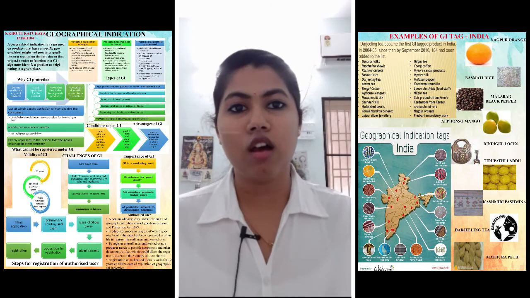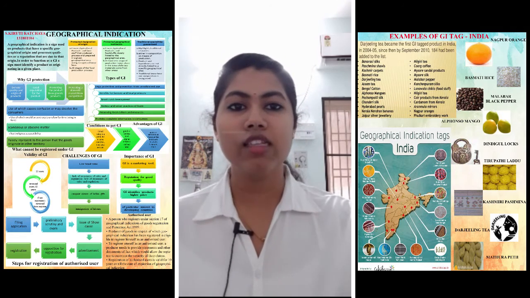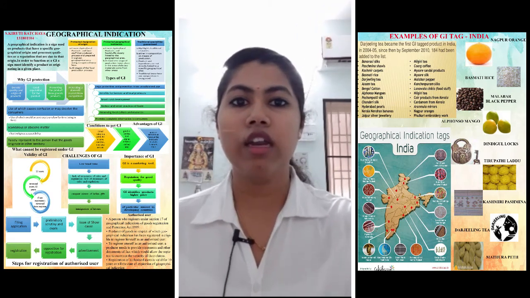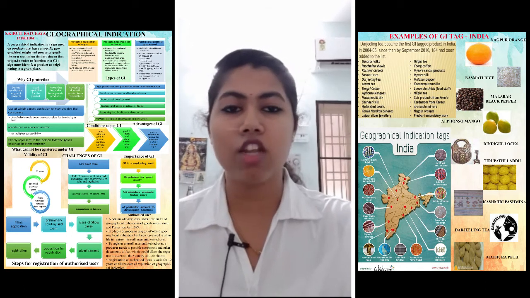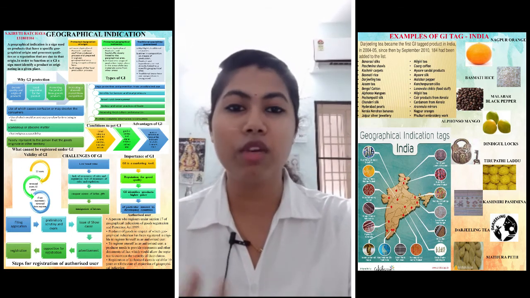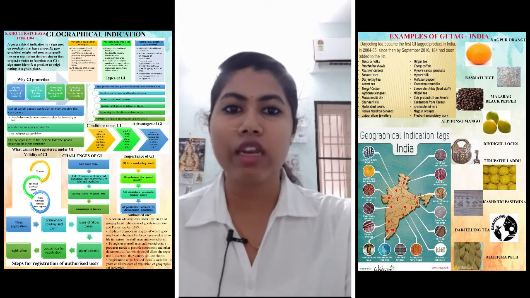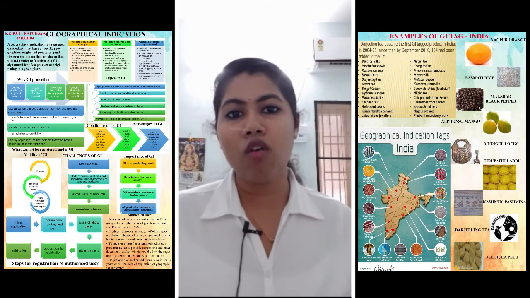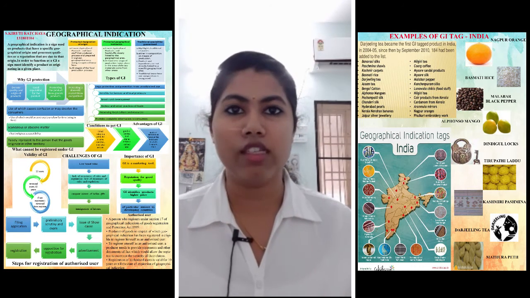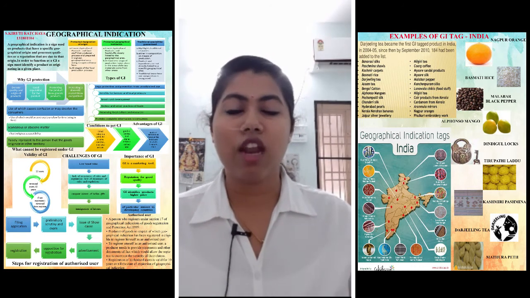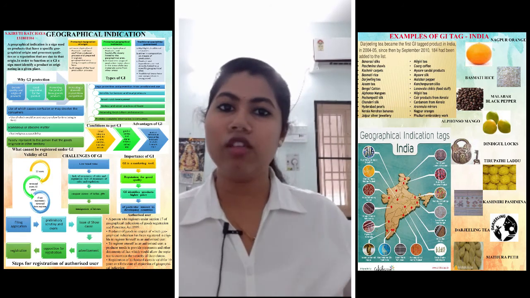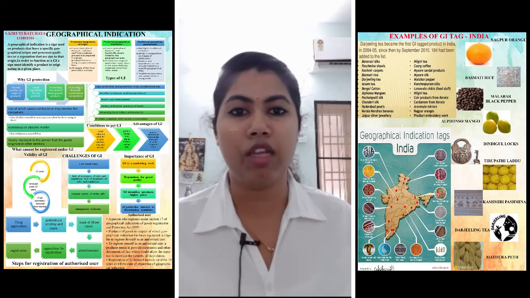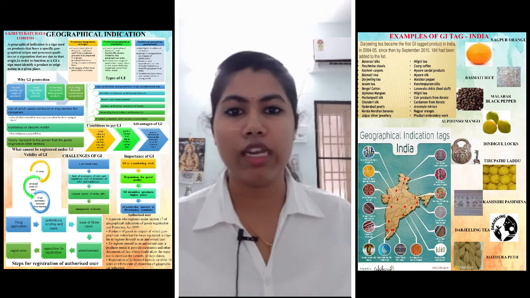While a traditional specialty guaranteed highlights the traditional character of that particular product, either in composition or in means of production, the product and ingredients are not directly linked to the specific geographical area, and the traditional know-how in the composition is recognized. That is, here the values and the traditional know-how of that product are of a particular origin, while the product is manufactured and produced in some other place. So this is the third category.